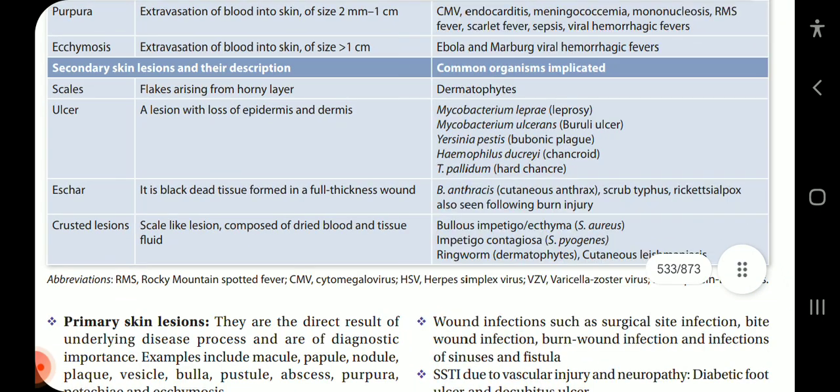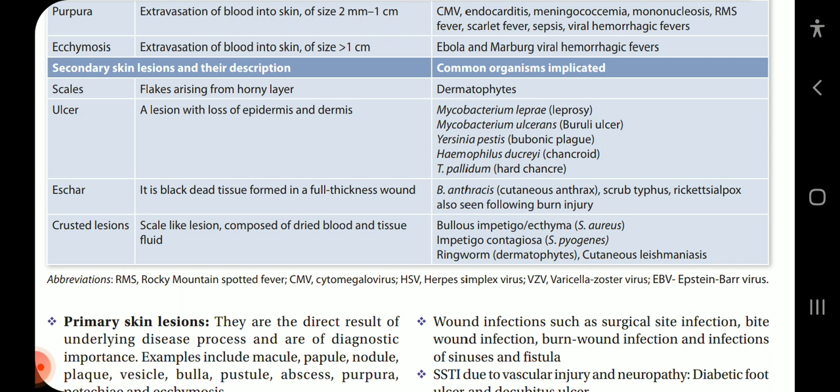Now the secondary skin lesions and their description. Scales: flakes arising from the horny layer, caused by dermatophytes. Ulcer: a lesion with loss of epidermis and dermis, caused by Mycobacterium leprae, leprosy, Mycobacterium ulcerans, Buruli ulcer, Yersinia pestis, bubonic plague, Haemophilus ducreyi, chancroid, and Treponema pallidum, hard chancre.